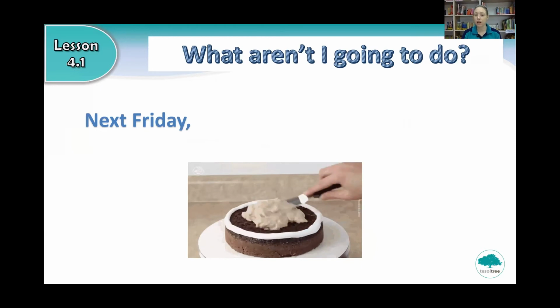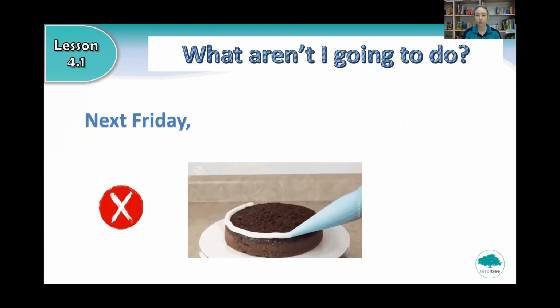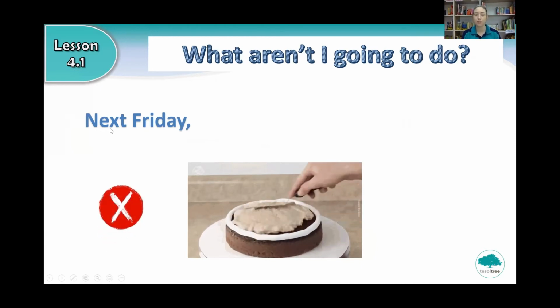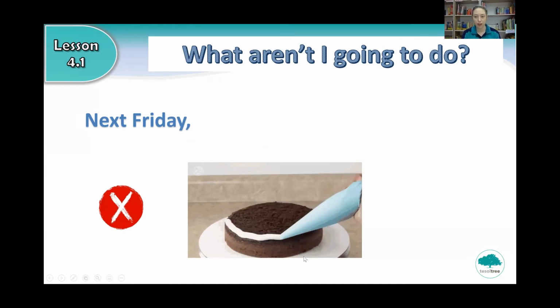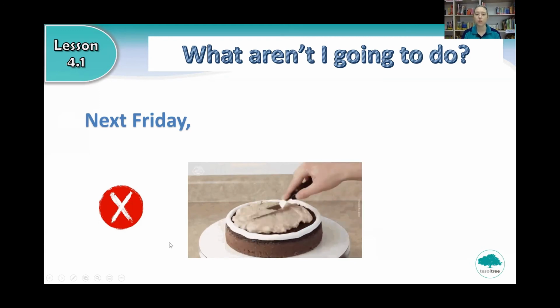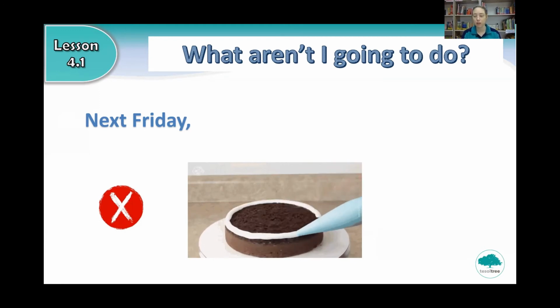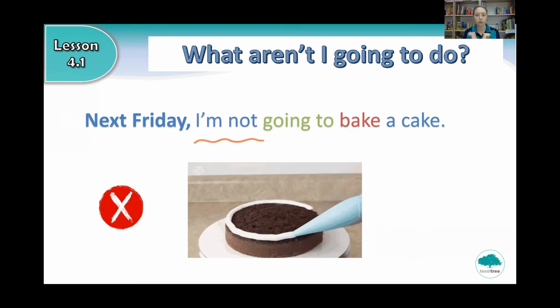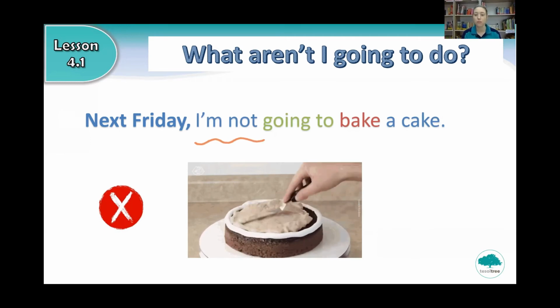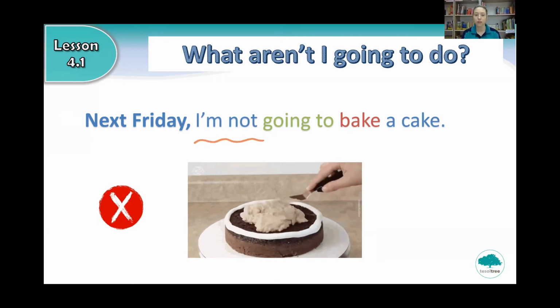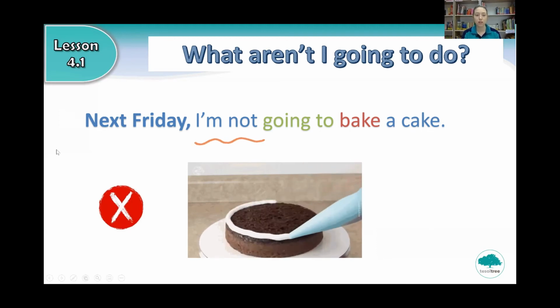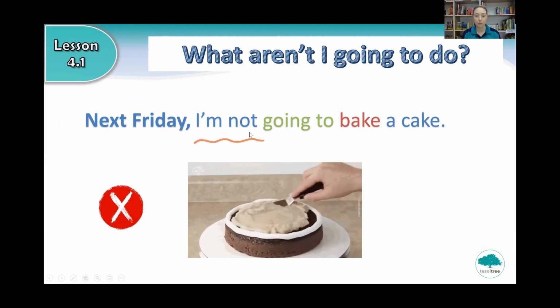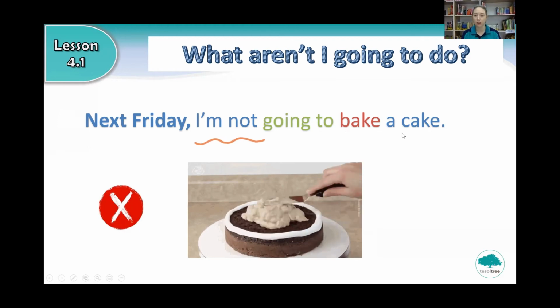Okay, what aren't I going to do next Friday? What is this? So bake a cake. So next Friday, something, bake a cake. Very good. Next Friday, I'm not going to bake a cake. Can you read the sentence? Next Friday, I'm not going to bake a cake.